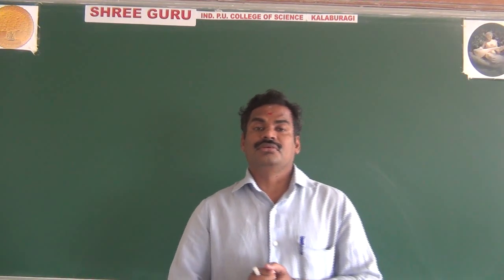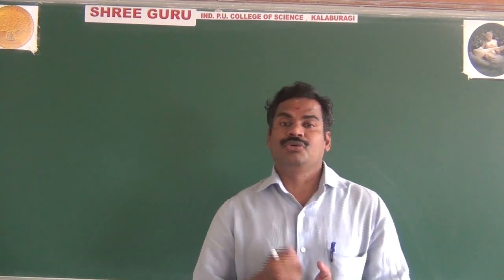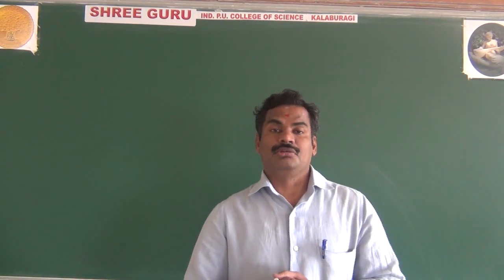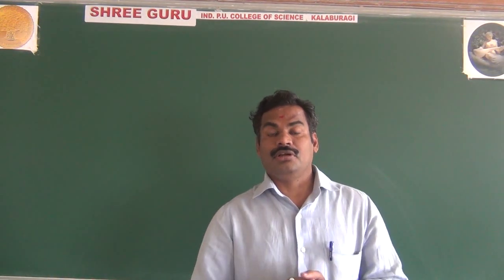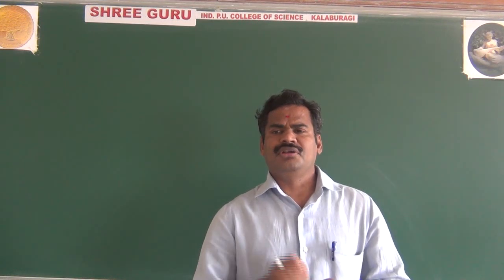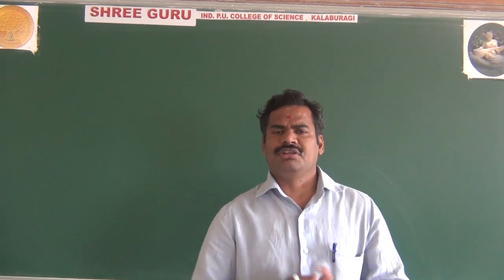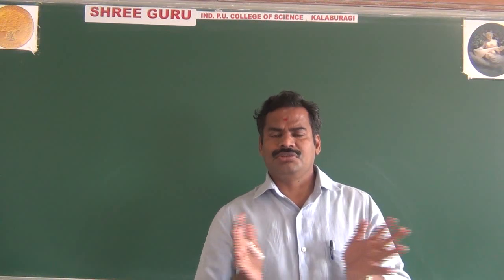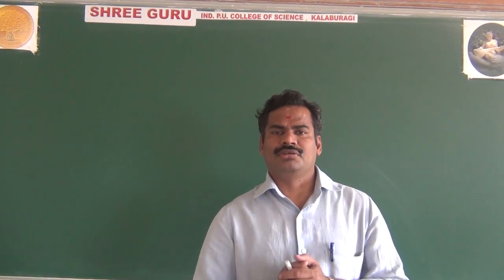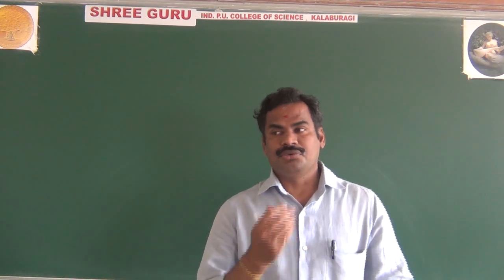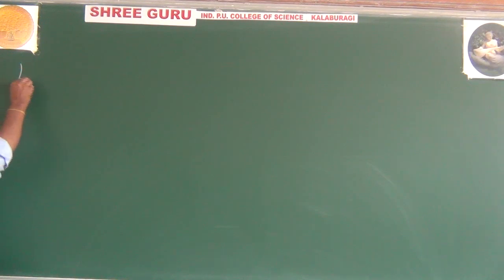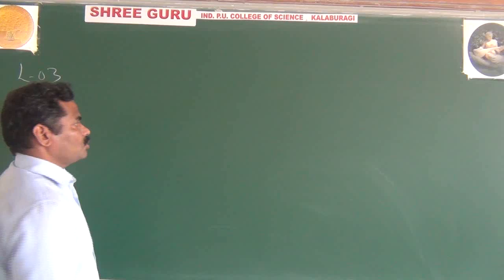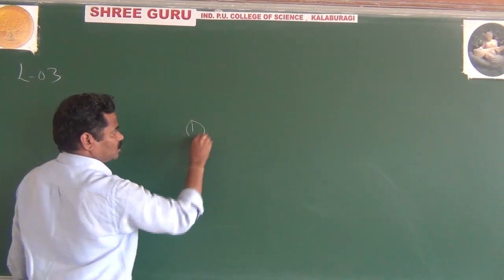Also, I gave more importance to the three important bands, that is, the conduction band, the valence band, and the forbidden energy gap. We discussed this in yesterday's class. Once again, I repeat what you studied in the last class, and today we go for the types of semiconductor. Today we are going for lecture number 3. In the last class we studied the conduction band,